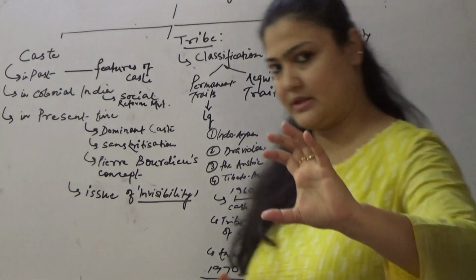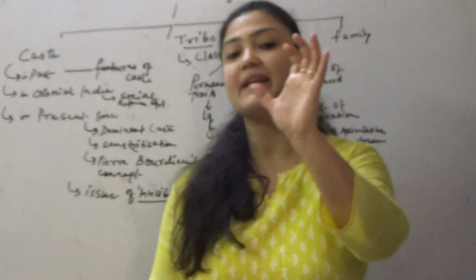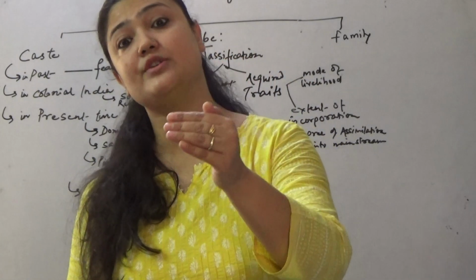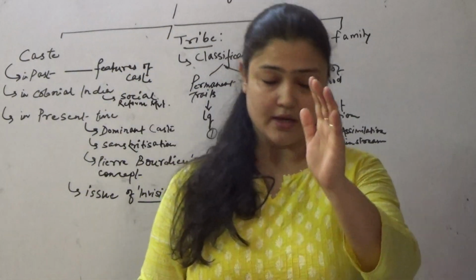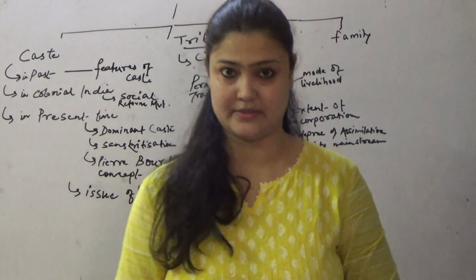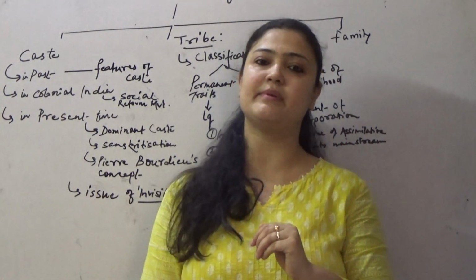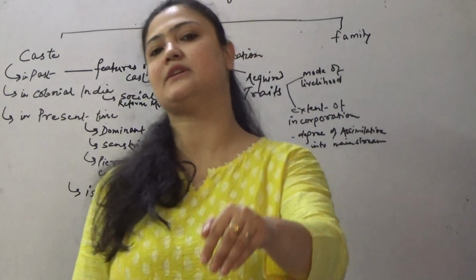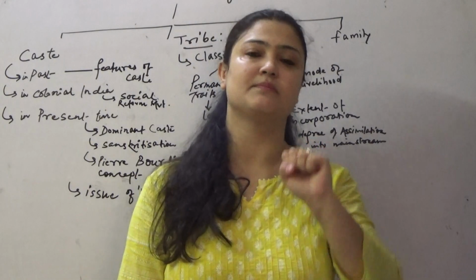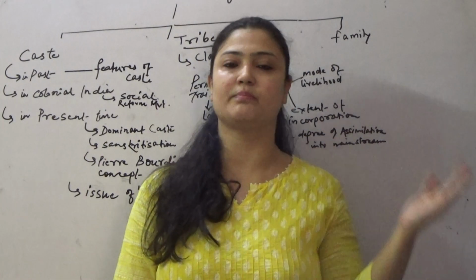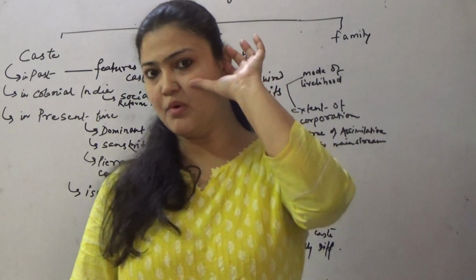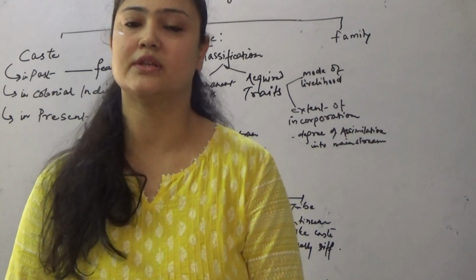But before that, I just want to briefly discuss that assimilation as a process started with the advent of colonial government in India. Now, as we all know, the British government was also a brutish government. Why? Because they established their feet in India because of their selfish motive. And they wanted to extract the maximum from India in order to benefit the West. And in due course, in that process, the most exploited part were the tribes.